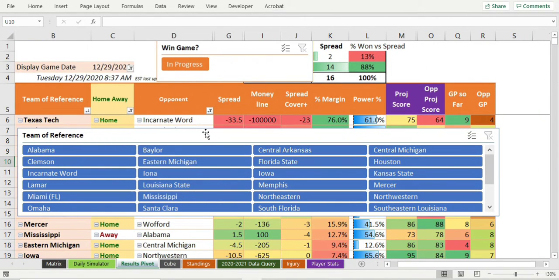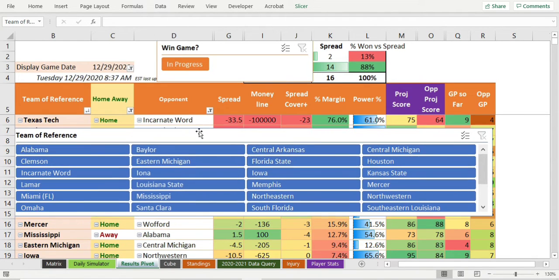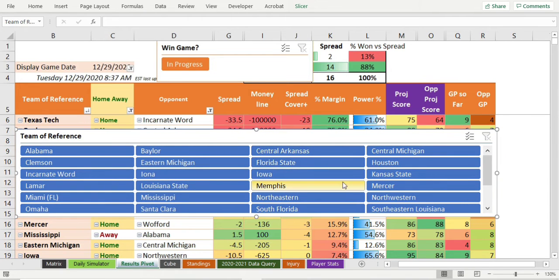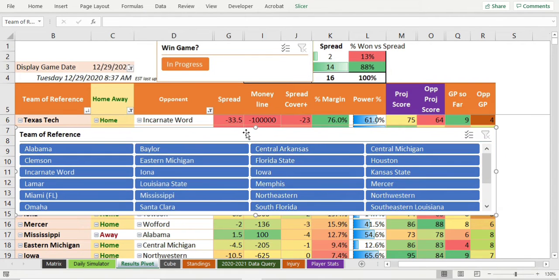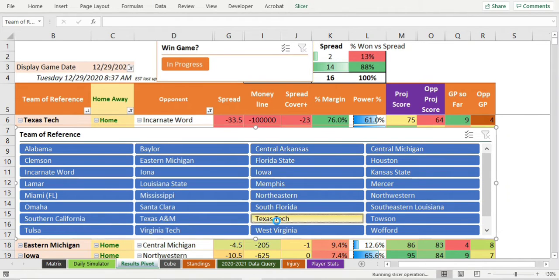All right. So Texas against Incarnate Word. They're minus a trillion. They're a 33-point favorite. I think Gonzaga did not cover that 44 points yesterday against Northern Arizona. You can't do anything on a 40-point line, even though they were up like almost 40 points in the first half. All right, whatever. Can't do anything with that line. Let's take that off here.